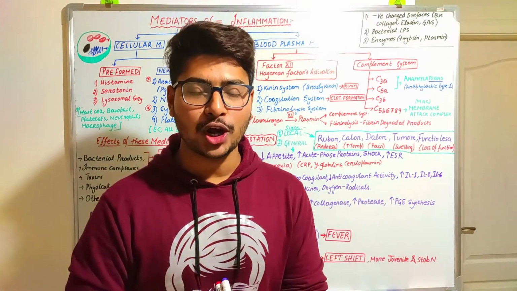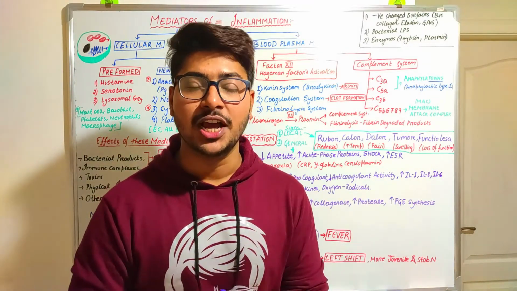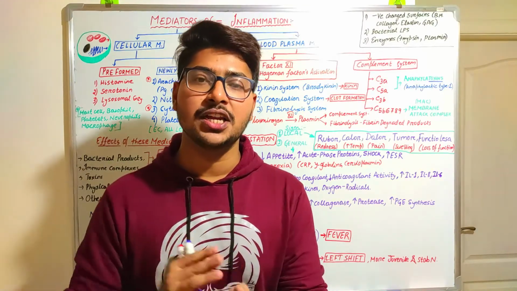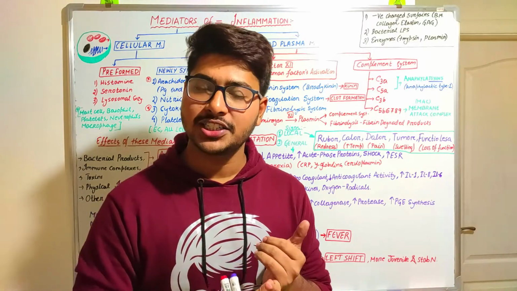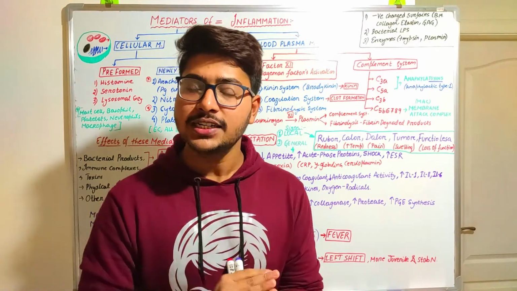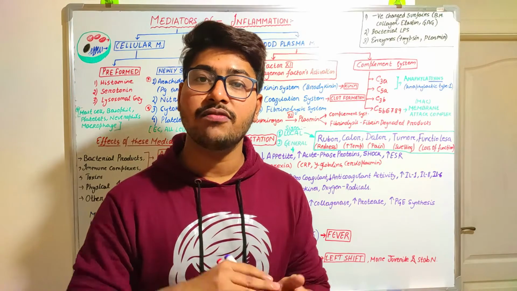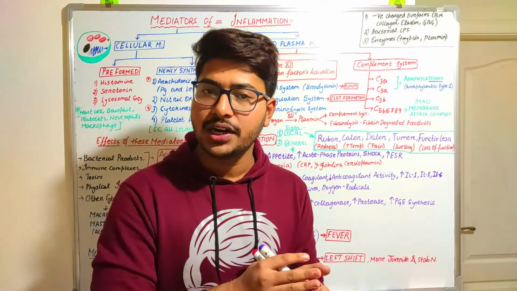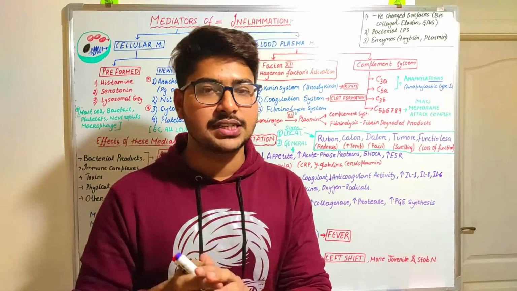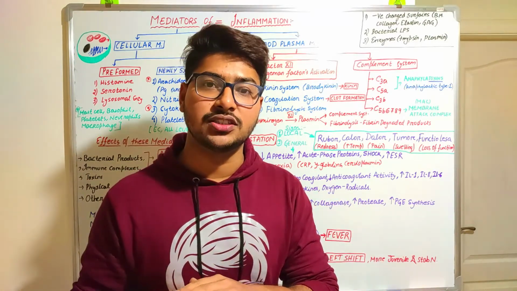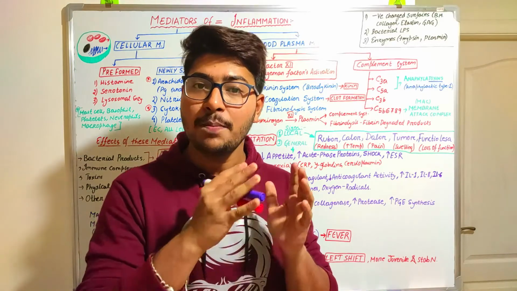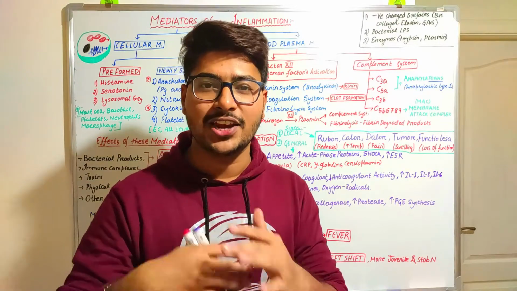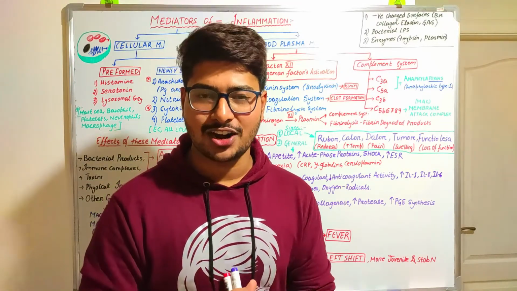Today we are going to talk about the mediators of inflammation. Till now we have talked about inflammation and its three major clinical phases, that are alteration, exudation and proliferation. Let's now read about the mediators that are formed after the process of alteration. In alteration there are two phases, primary alteration and secondary alteration. So let's see how the mediators are going to make the self injury, otherwise known as secondary alteration. Okay, so let's start today's video.